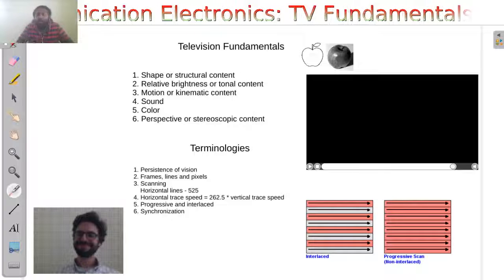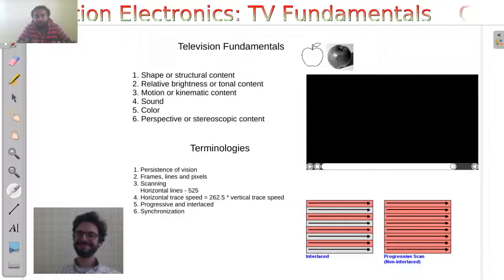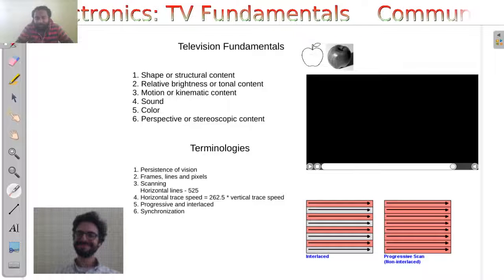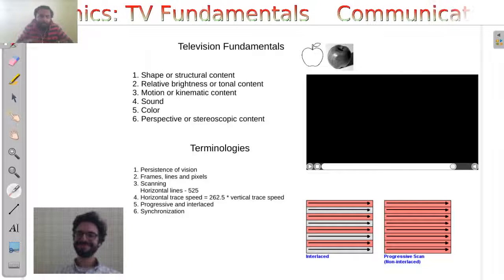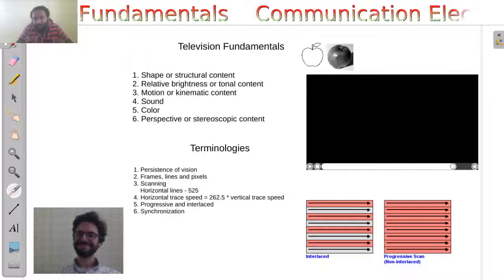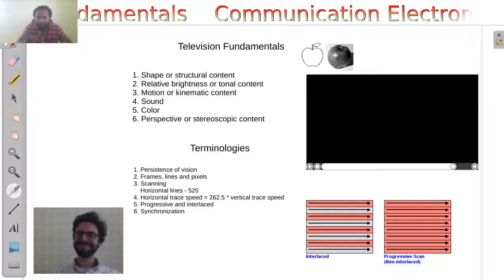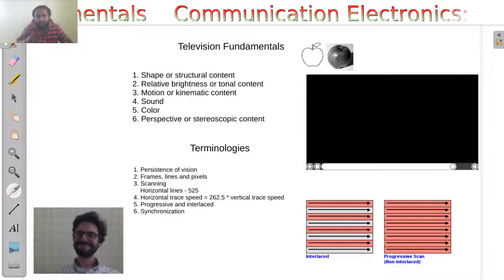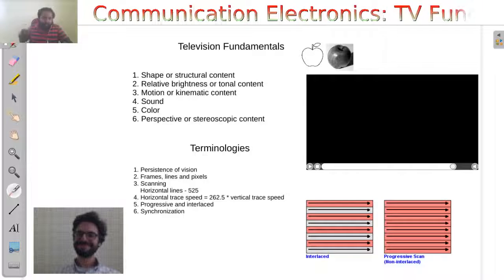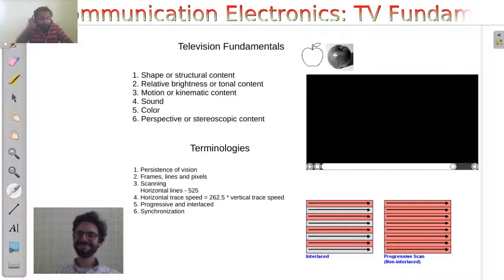That is how persistence of vision can be used to trick our eye so that it seems like a continuous motion, but we are just subjecting our eyes to a series of similarly varying images, and these images are called frames.